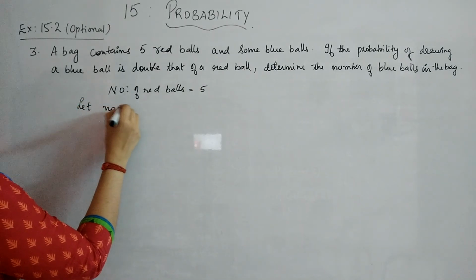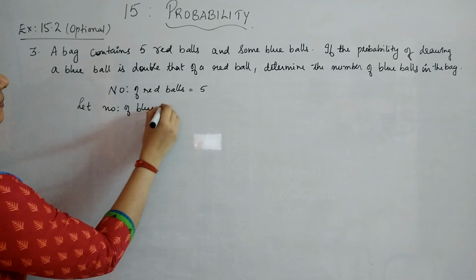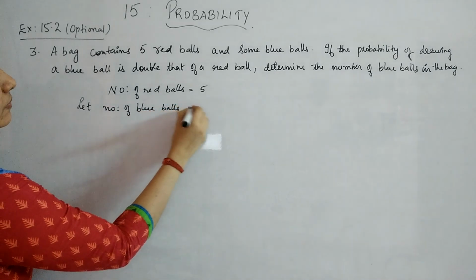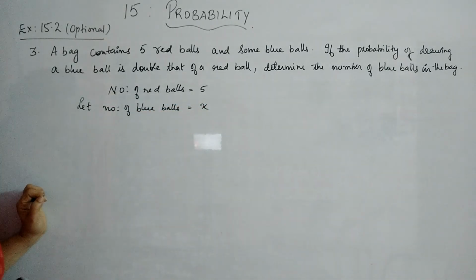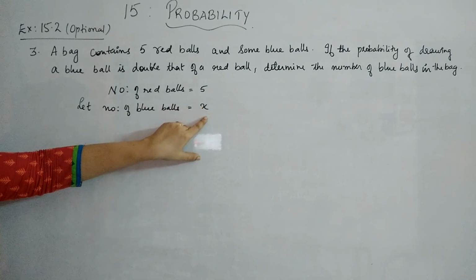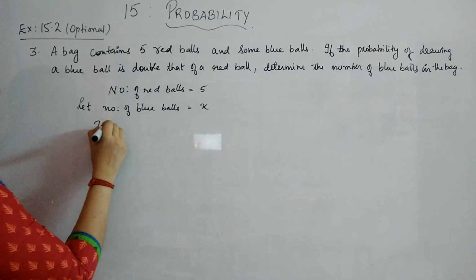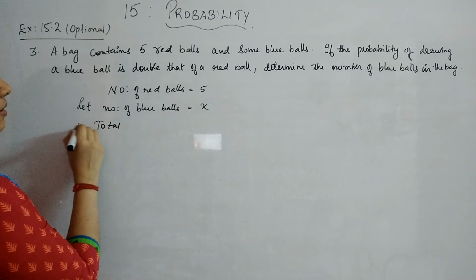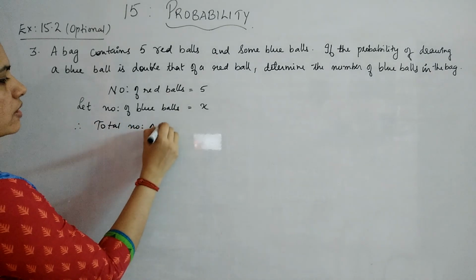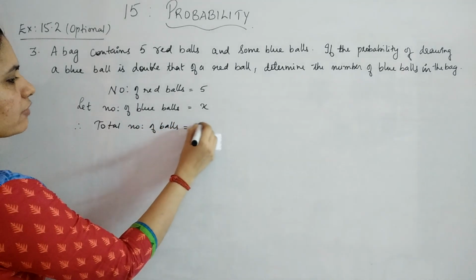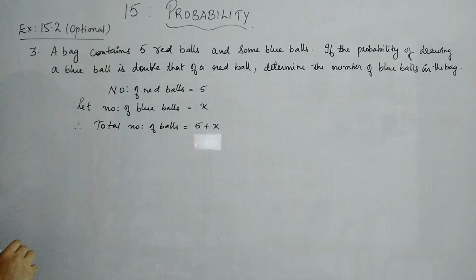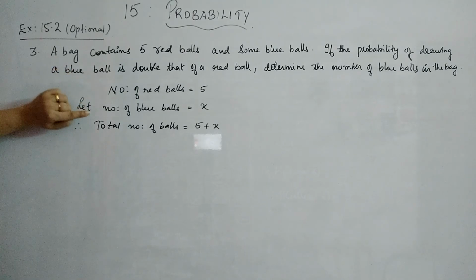Let the number of blue balls be x. Now our purpose is to find out what x is equal to. Now what all can we say? The total number of balls will be 5 plus x. And now we will find the probability of getting a red ball and the probability of getting a blue ball.